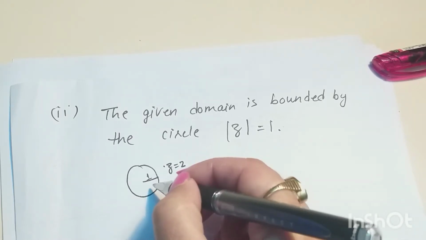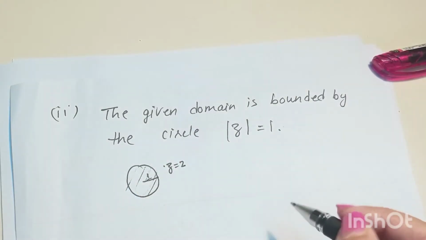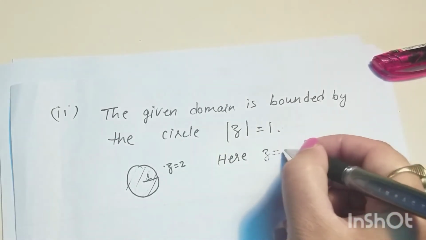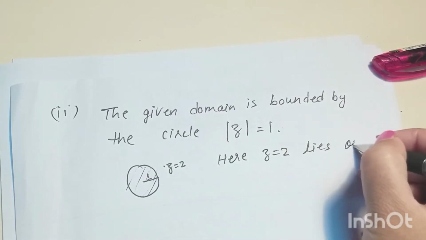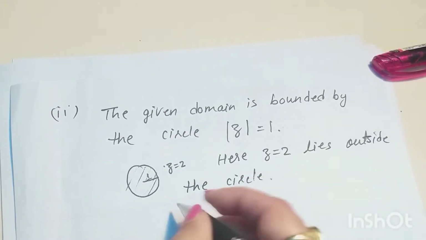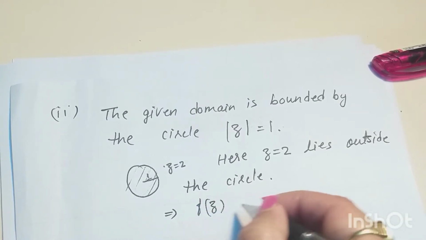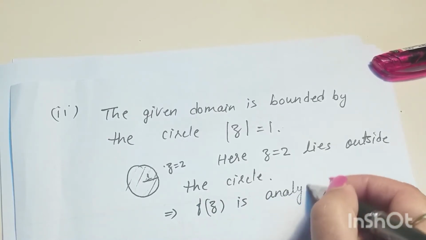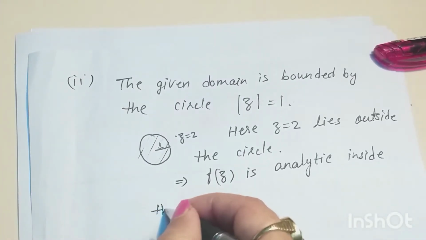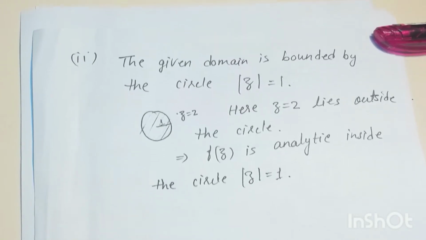This point will lie outside this circle, so the function is analytic inside the circle, or in the given domain. So z = 2 lies outside the circle, which shows that the function f(z) is analytic inside the circle |z| = 1.